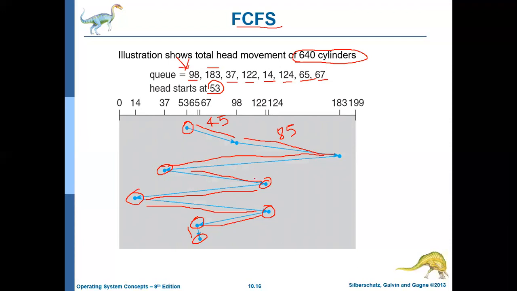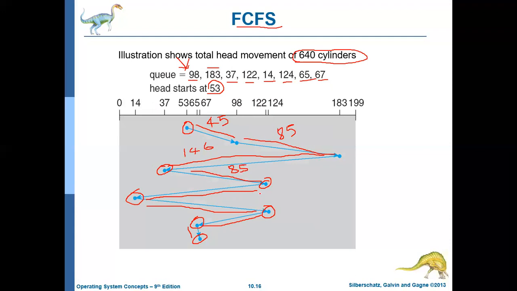For that it has to cross 146 cylinders. Okay. Again from 37 it moved to 122. So 122 minus 37 is 85. So for that it has to move through 85 cylinders.